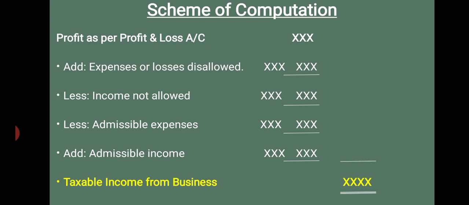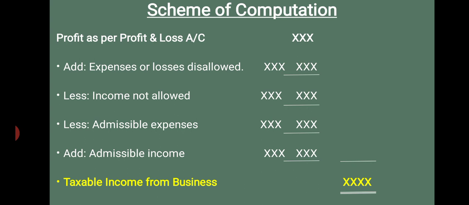How to calculate? There is a statement. First of all, you have to write the profit as per the profit and loss account. Always you will get a profit and loss account, an audited profit and loss account. Based on this profit and loss account, you have to calculate taxable profit from business. So how to calculate taxable profit?